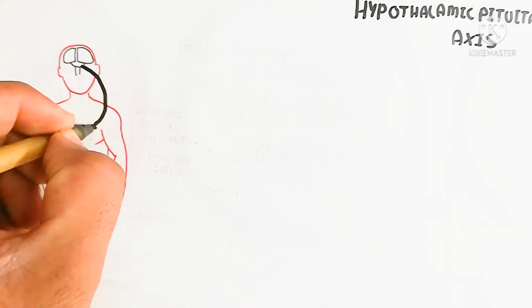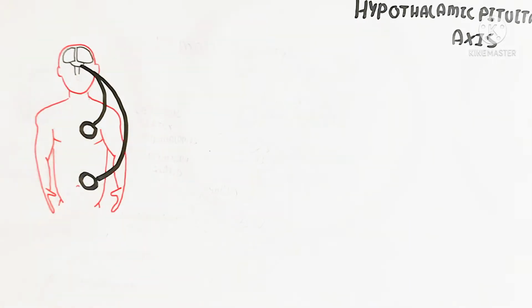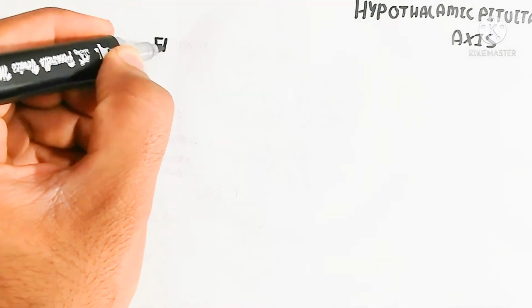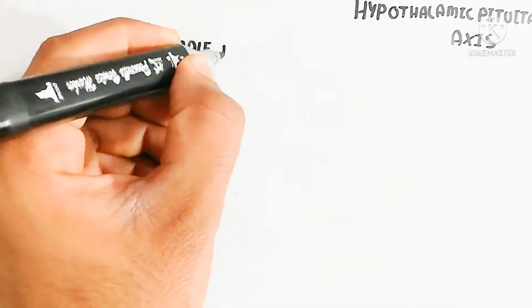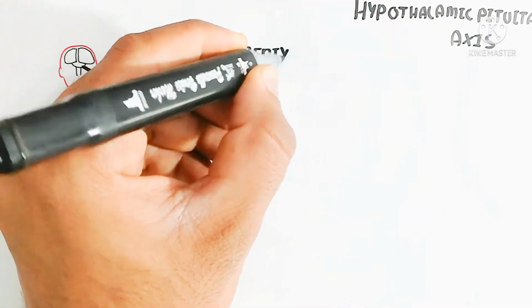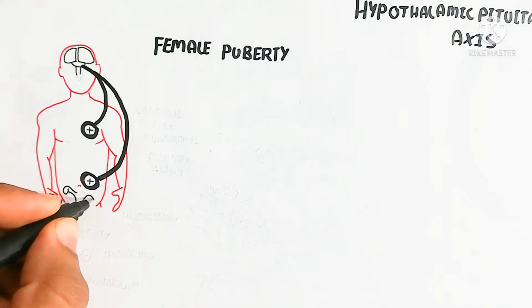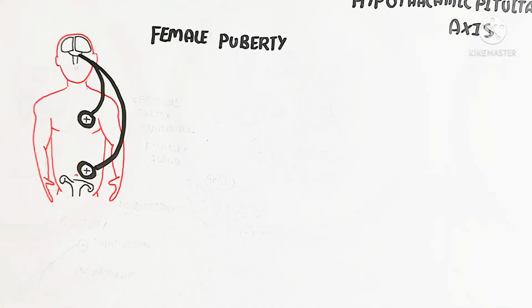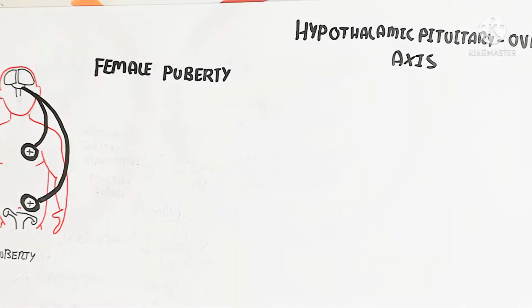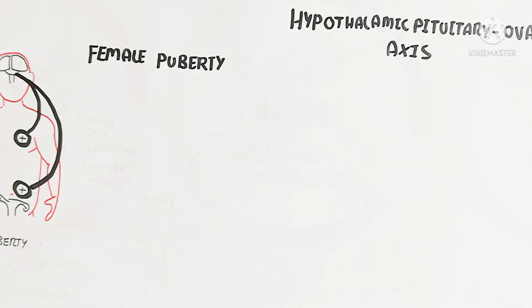So first of all, here is the female brain. The brain contains the hypothalamus as well as the pituitary gland. And in this way, after puberty there will be physiological changes of the female primary sexual characters as well as female secondary sexual characters. Primary means the reproductive organs, and secondary means the appearance, as well as the breast and other things.